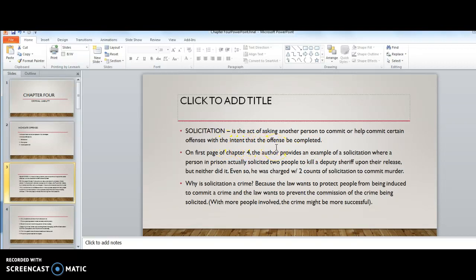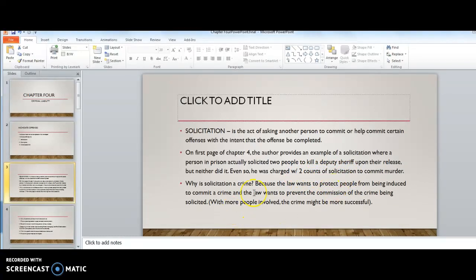If you look on the first page of the chapter, page 87, it gives an example of a person who was in jail and solicited two people to kill a deputy sheriff upon their release. Luckily, neither of them did it. They went to the authorities, but even so, that person who was in jail, who had the specific intent that they commit those offenses, was charged with 2 counts of solicitation to commit murder.